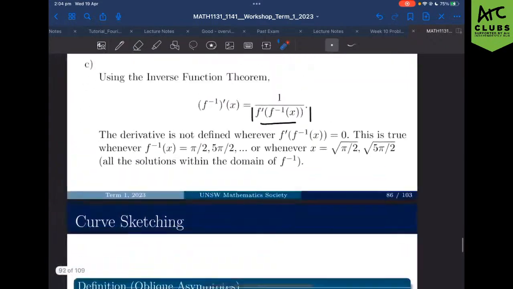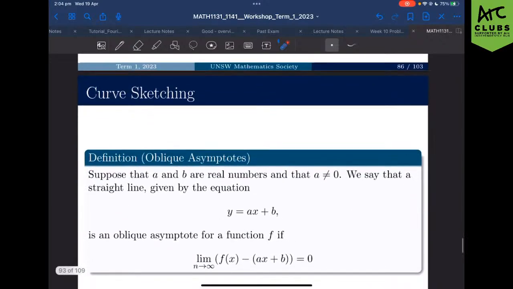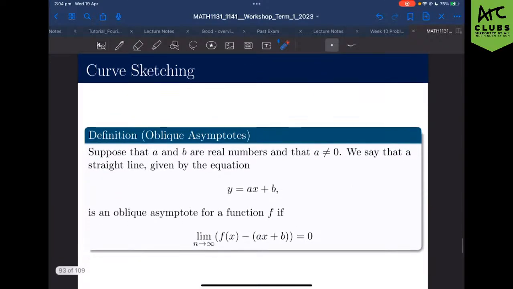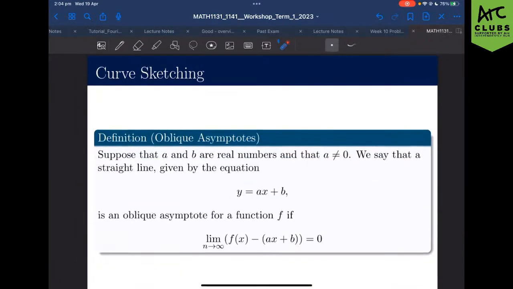How much time do you need for your section, do you think? Okay. I don't want to take up too much of your time because you have integration. So I'm trying to be really thoughtful of that. All right. If everyone's okay, can I move on to curve sketching so we can talk about asymptotes?